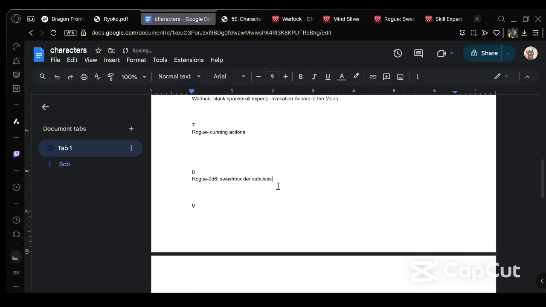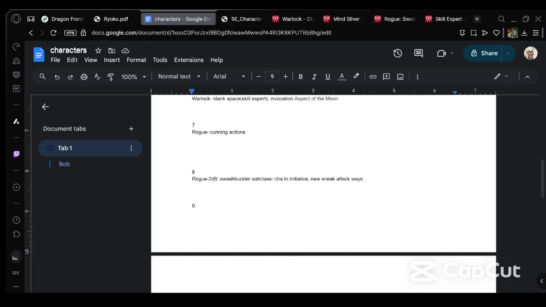And the Swashbuckler subclass gives Charisma to initiative, and new sneak attack ways. Okay, cool. That is level 8. That is the level we are currently at in our campaign.